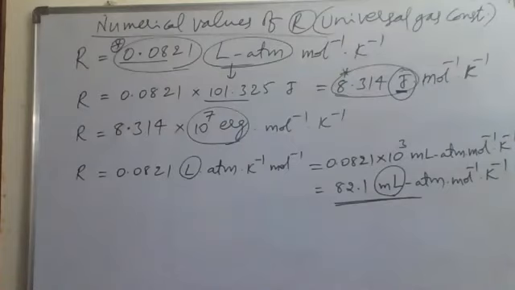So it is about the numerical values of R. The universal gas constant is R here. What is the ideal gas equation? PV is equal to nRT. So the derivation of the ideal gas equation is very important. Many numerical problems will be based on the ideal gas equation.